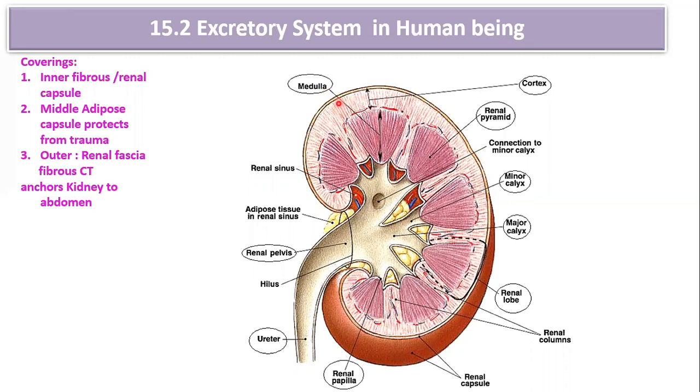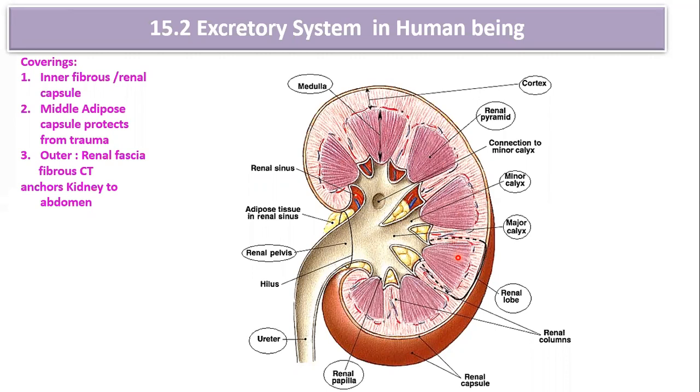The inner layer of the kidney is known as medulla. The outer layer is the cortex, which is granular. The inner layer is called medulla. This entire portion is referred to as the cortex. The medulla is represented by many pyramids. You can see there are triangular areas. All these triangular areas are part of the renal medulla.